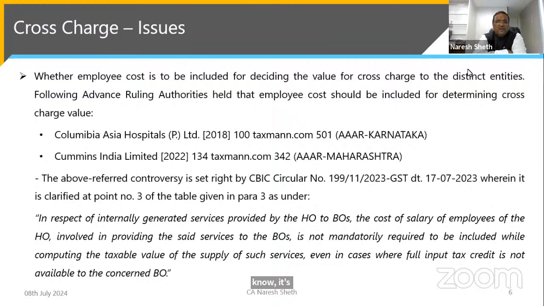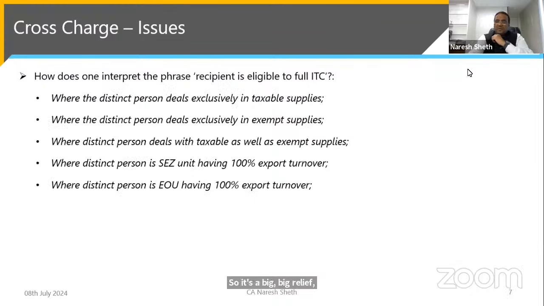In respect of internally generated services provided by HO to the branch offices, the cost of salary of the employees of the HO involved in providing the said service to the branch office is not mandatorily required to be included while computing the taxable value of the supply of the services, even in cases where full input tax credit is not available to the concerned branch office. So it's a big relief because departmental circulars are binding on the authority. This particular issue has been really sorted out.